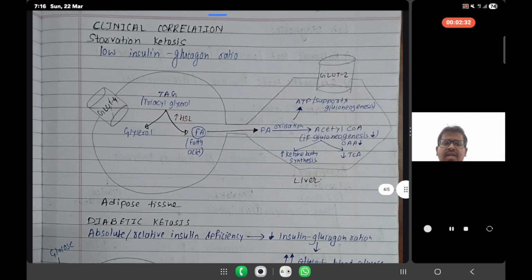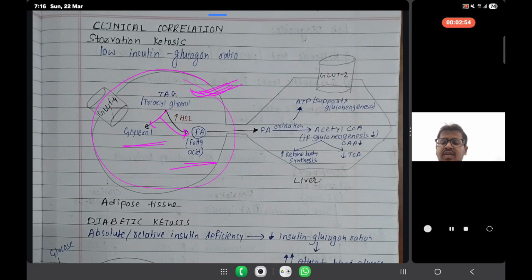If the tricarboxylic acid cycle is running, then in the cell, triacylglycerol is converted to glycerol and fatty acid.